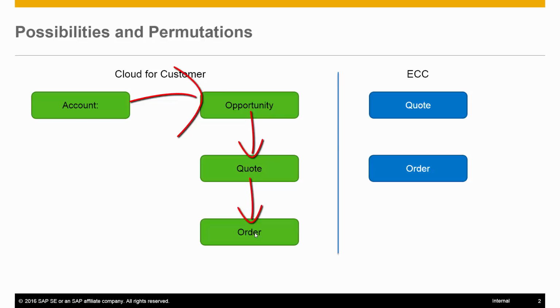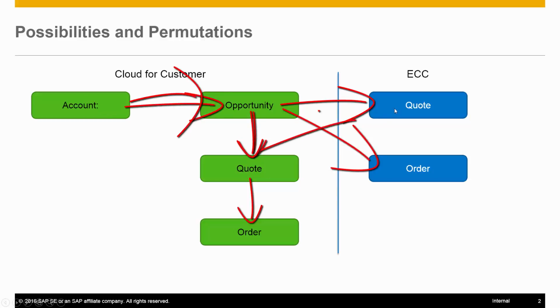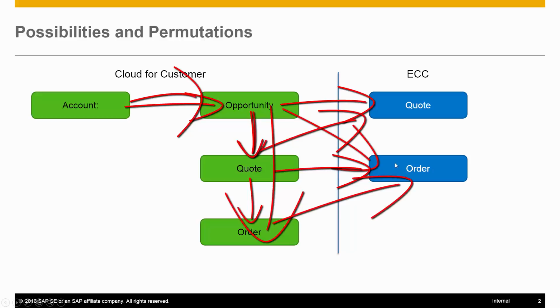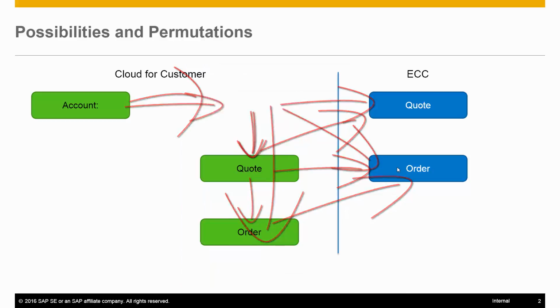But you need an order management system behind the scenes. And it turns out that a few other possibilities can happen. From an opportunity in Cloud for Customer, we've got it configured in our demo landscapes that straight from the opportunity you can create an ERP quote or an ERP sales order. Or you can go from the account to the opportunity to the quote to creating an ERP quote, or from the quote to creating an ERP order. Or, believe it or not, opportunity to creating an order in Cloud for Customer, which then gets converted to an order in ERP. And probably a few other permutations I haven't thought about, such as this previous one.